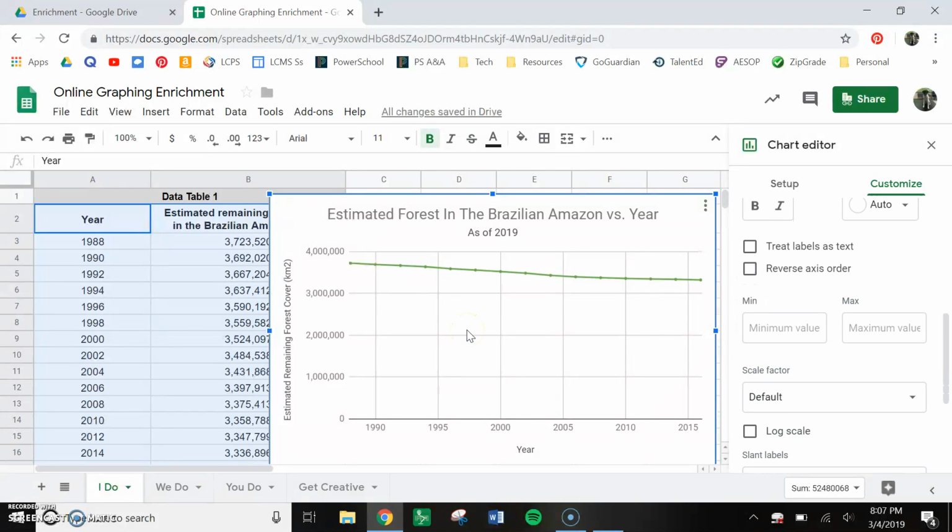So you can see here a little problem. We have a lot of what I like to call dead space. From 0 up to 3 million, we have nothing. And then we have this line that looks like it's barely decreasing. And then someone might say, well, nothing's really happening. So what I'm going to do is change how this is spaced over here. I'm going to make my minimum value 3 million.